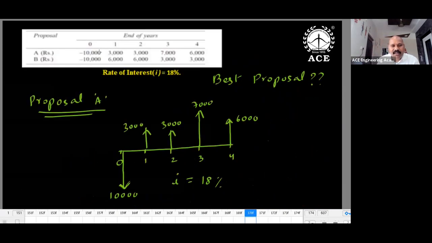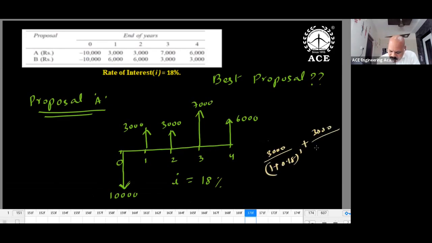Rate of interest 18%, and a table was given. Minus means investment, plus means revenue or income. 10,000 investment. Proposal A: 3,000 at the end of 1 year, 3,000 at the end of second year, 7,000, 6,000. I is equal to 18%. So how to write down this NPV value? It is 3,000 divided by 1 plus 0.18 whole power 1, plus 3,000 divided by 1 plus 0.18 whole power 2, plus 7,000 divided by 1 plus 0.18 whole power 3, plus 6,000 divided by 1 plus 0.18 whole power 4.